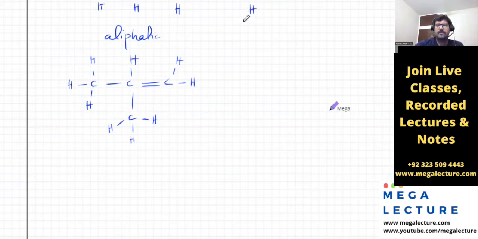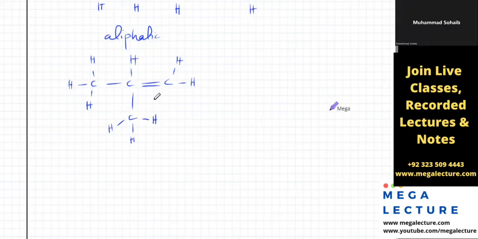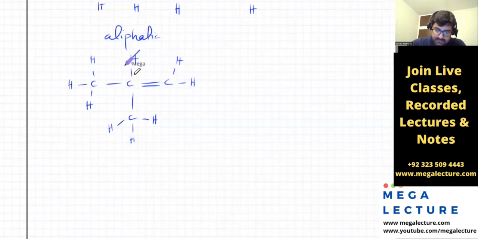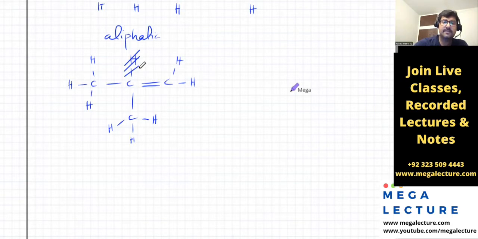Sir, there's an extra hydrogen on the carbon. Yes. This carbon should not be making 5 bonds. At the moment, it's making 1, 2, 3, 4, and 5. So this is wrong, and I have to remove this. Now the molecule is correct. Carbon is making 4 bonds. This one is making 4 bonds, and this one is also making 4 bonds. So this was the problem. You need to spot this first, to know which one is the correct structure.